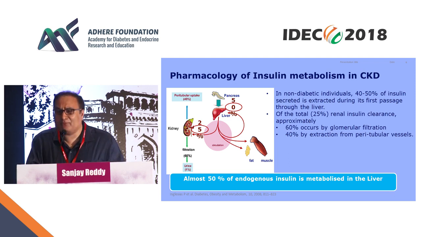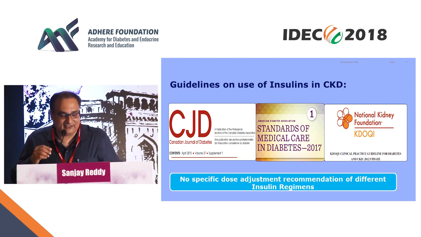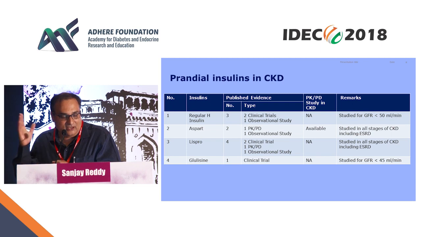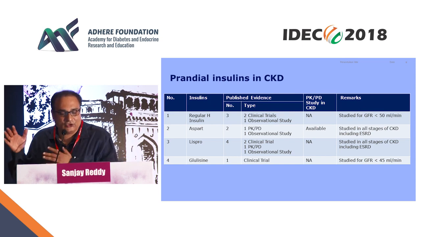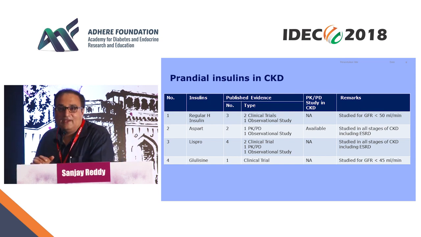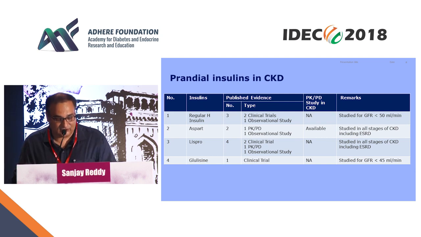Now, there are no specific recommendations. What I did was pull out certain studies on the use of prandial insulins in CKD. We have all the prandial insulins listed here: regular insulin, aspart, lispro, and glulisine, all the short-acting insulins, and these are the studies which are available to us. What it shows, if you look at PK/PD studies in CKD, is that they were studied in all stages of kidney disease, with GFR less than 50 and end-stage renal disease.